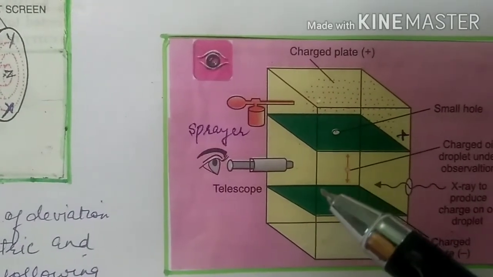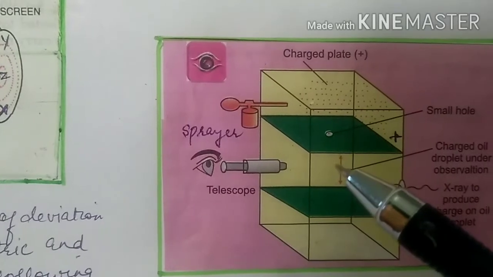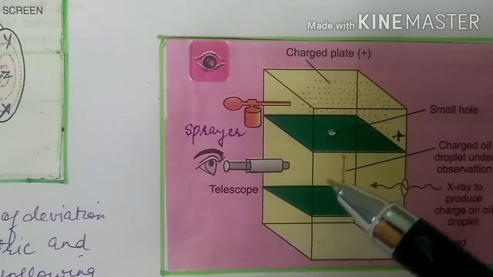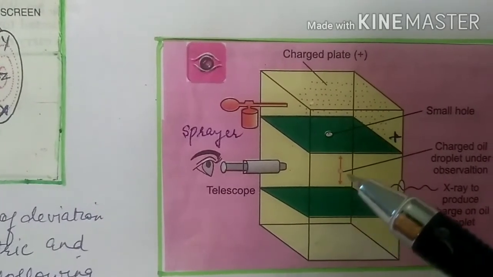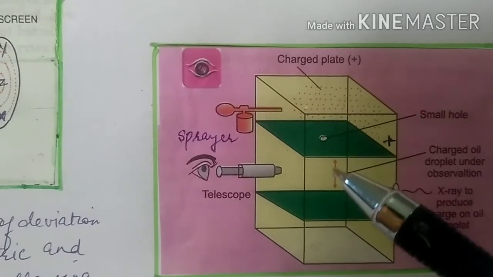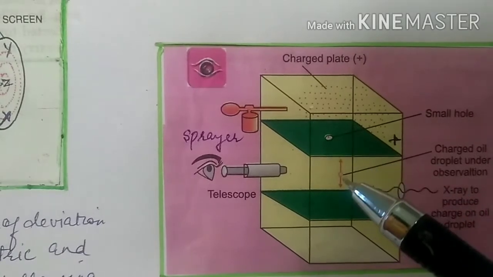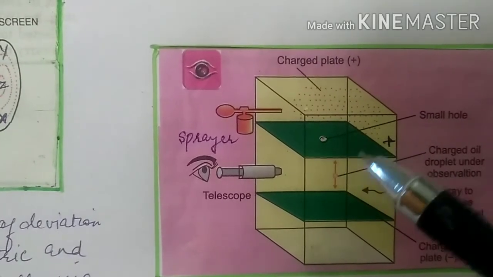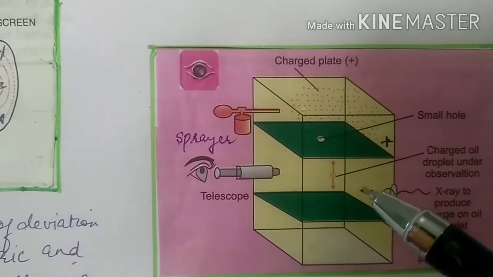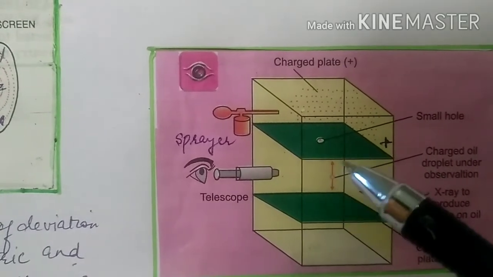So when Millikan made the droplet stationary, it meant that the gravitational force on the droplet was exactly equal to the force of attraction experienced by the droplet towards the positively charged electric plate. So these two forces were equal.